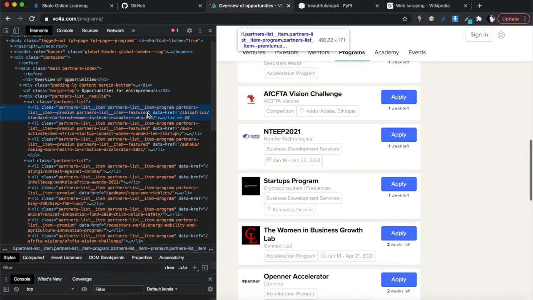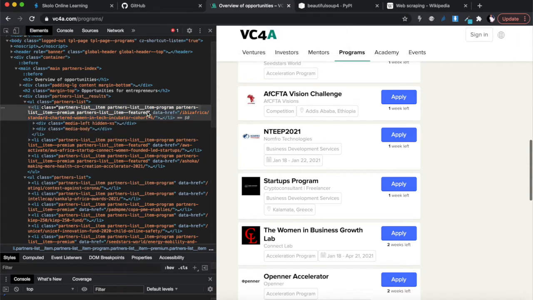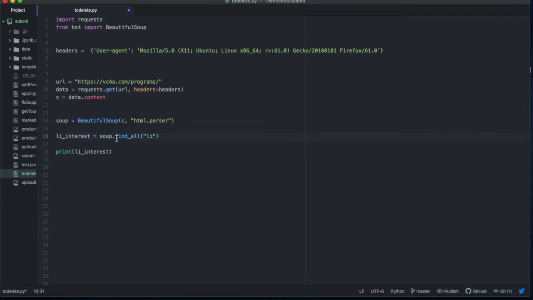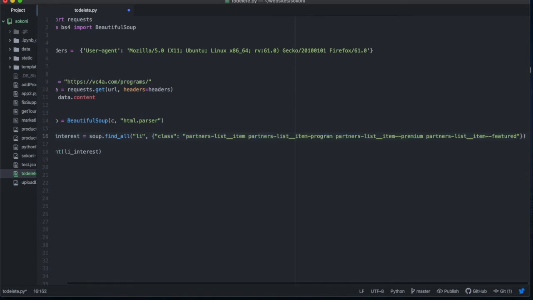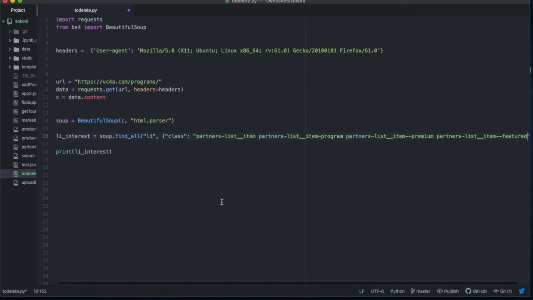This is why you have to actually look at the HTML of the actual website. And if I look at this class over there, I'm just going to copy it up to there, right? Now I want you to return the list items, but not all the list items. So just return for me the list items which have a class of this. So just return these, right?